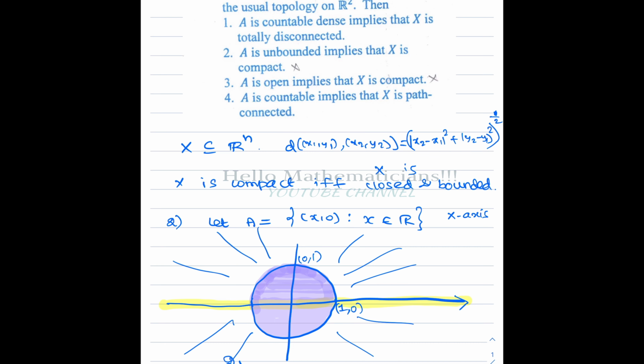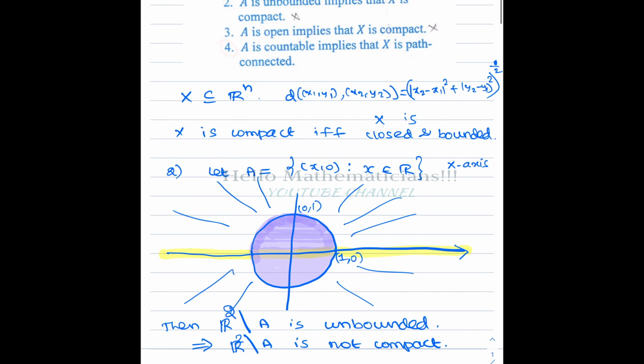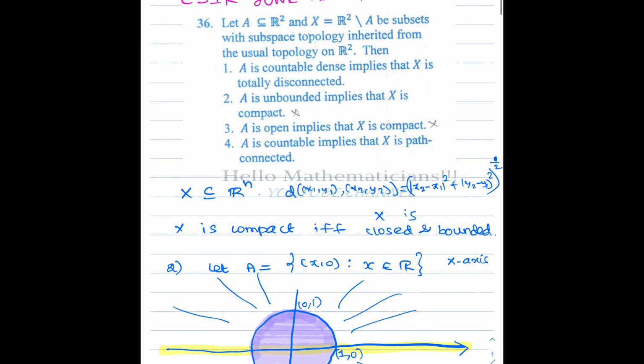The first option is related to the fourth option, so we'll do the fourth first, then we come to the first. So we start with 2, then do 3, then 4, then we come back to 1. In the second option they are saying that if A is unbounded, then R2 minus A is a compact subset.